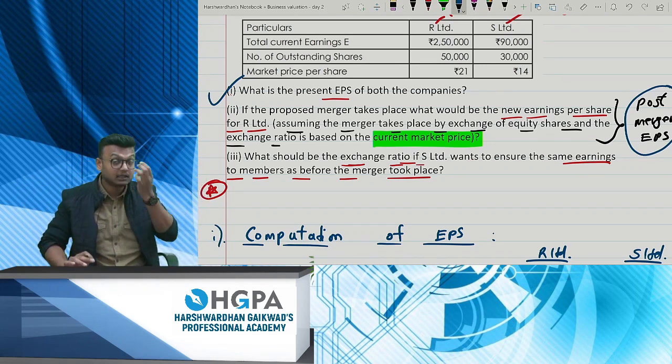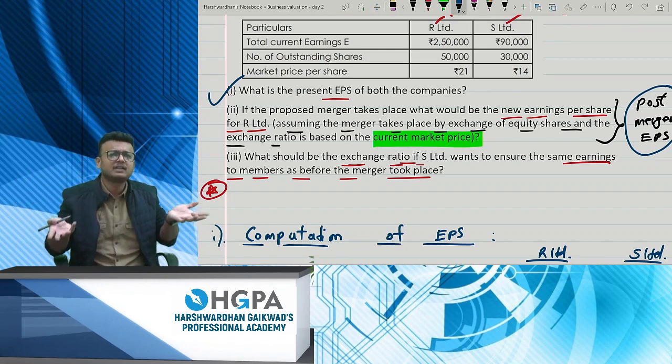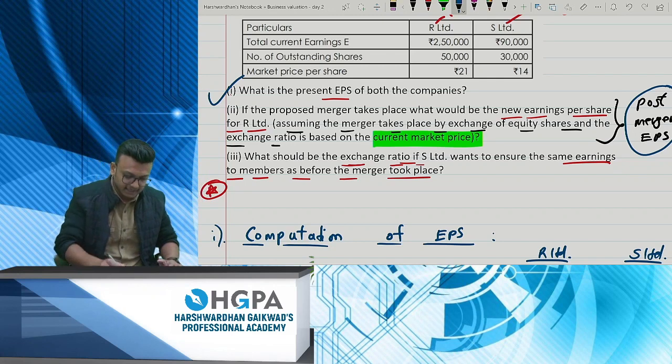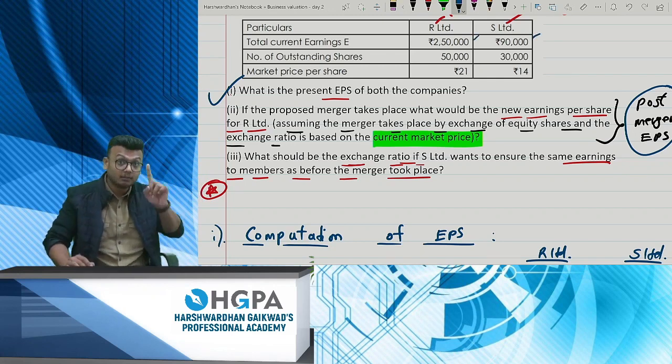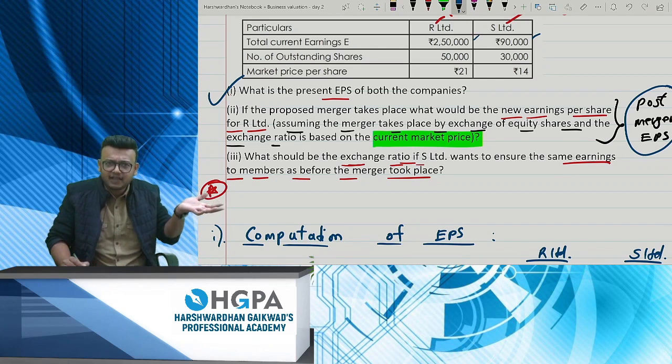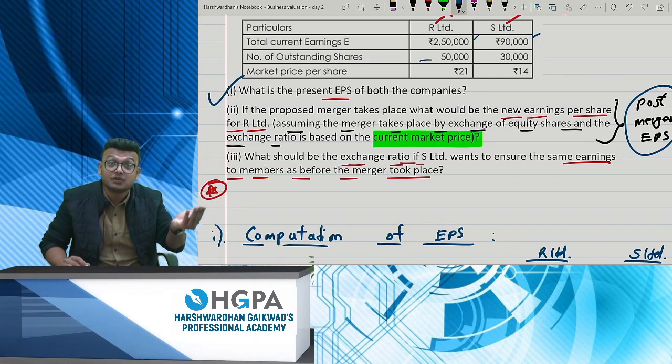This means the earnings after the merger will be the addition of the earnings before the merger. But remember, that is your numerator part. What about the denominator? You need the total number of shares. We have 50,000. How many new shares will you issue to the target company?